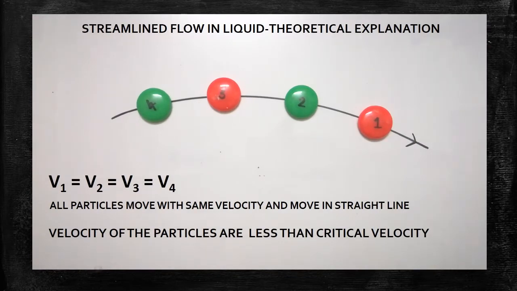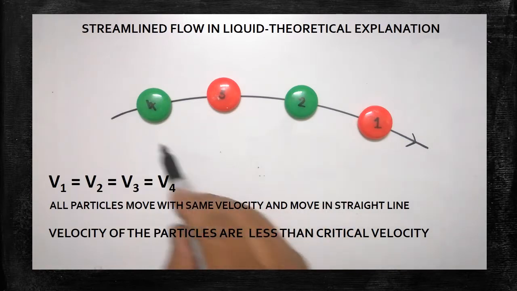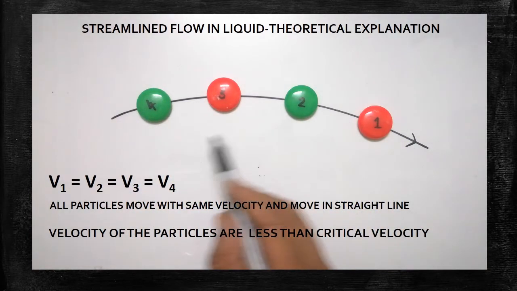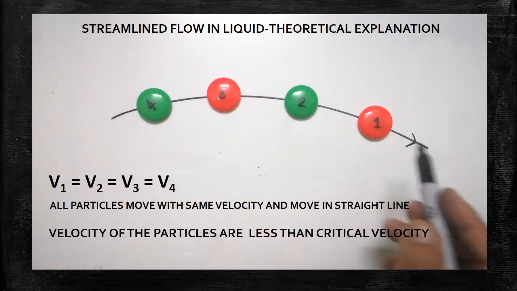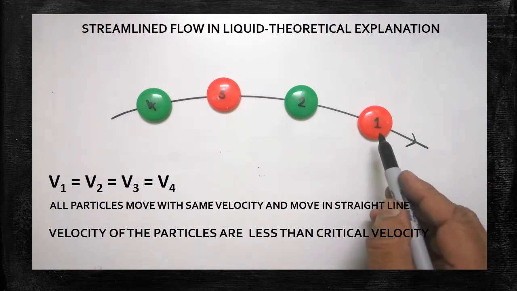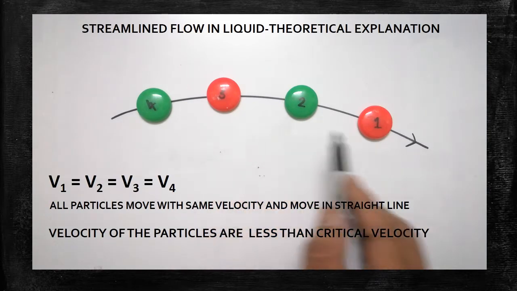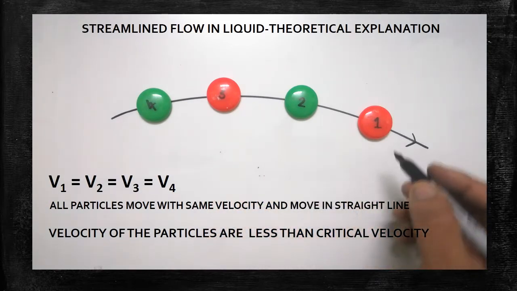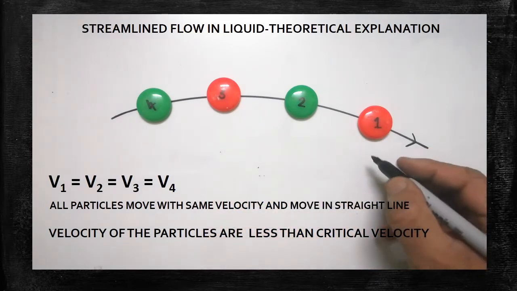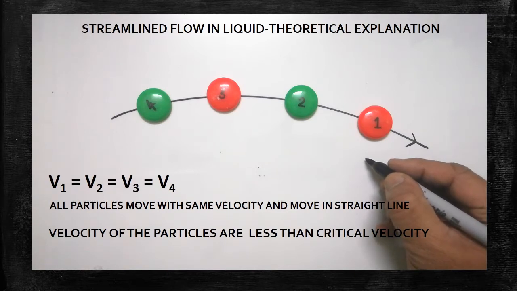Now we are going to learn about what is streamline flow in liquids. Look at here, I have drawn the path of the liquid molecules. Let us imagine this is the first particle, this is the second one, this is the third one and fourth one. Just we will take 4 particles. Let us imagine the first particle moves with a certain velocity.